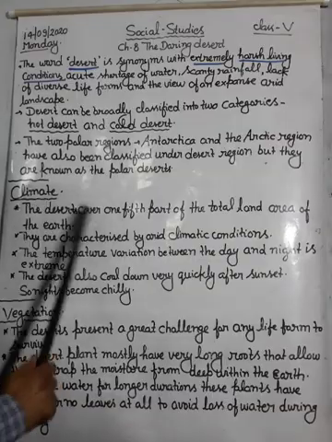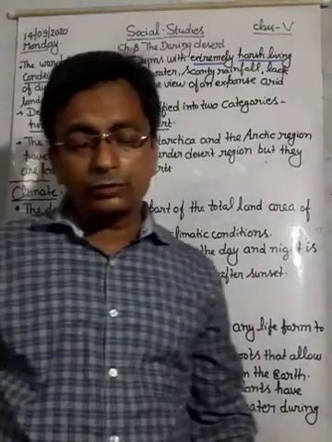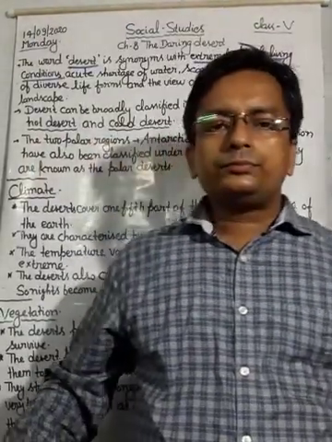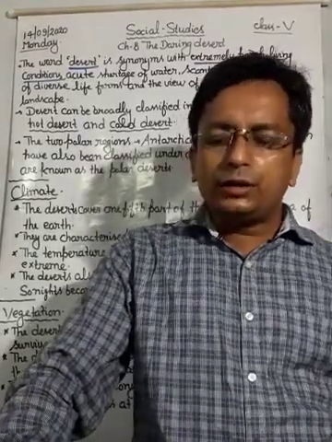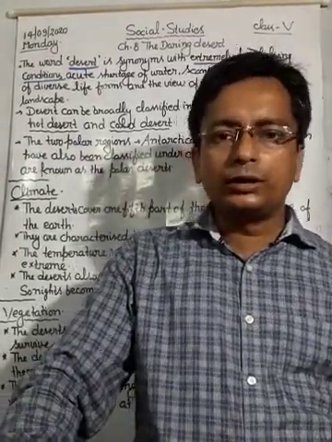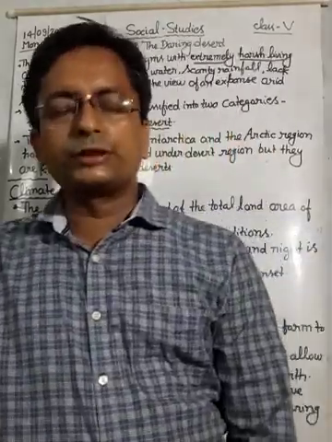Next is climate. Now, dear students, in your book there is a table of hot deserts and cold deserts.